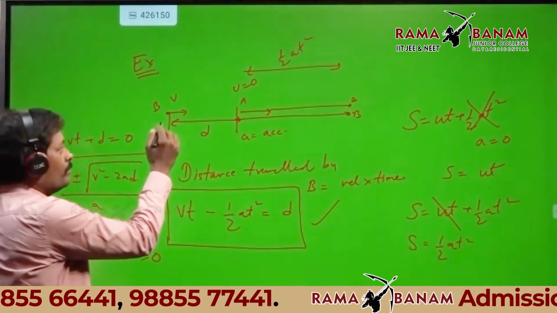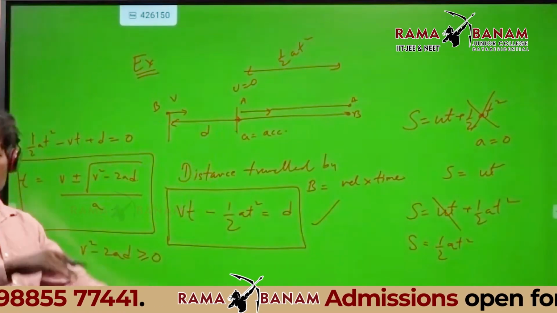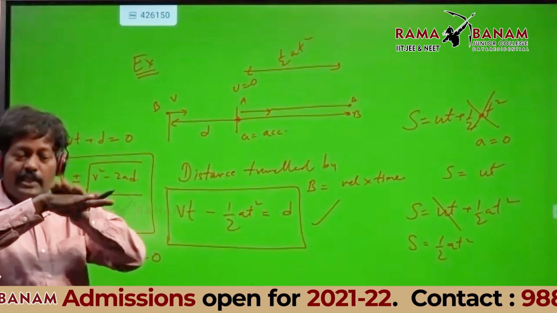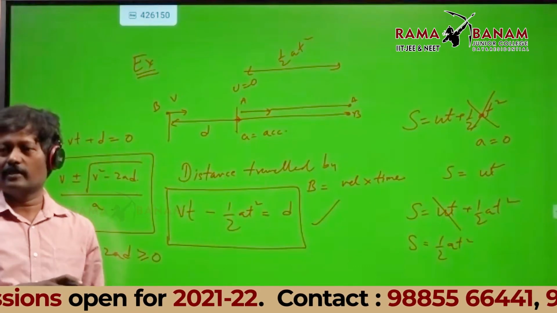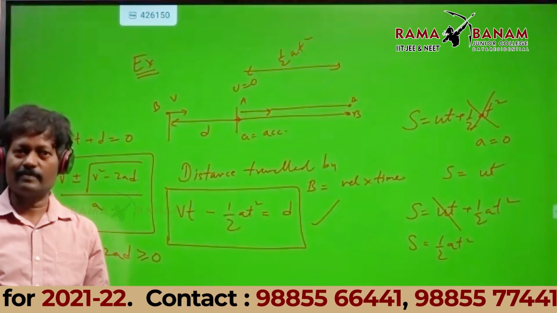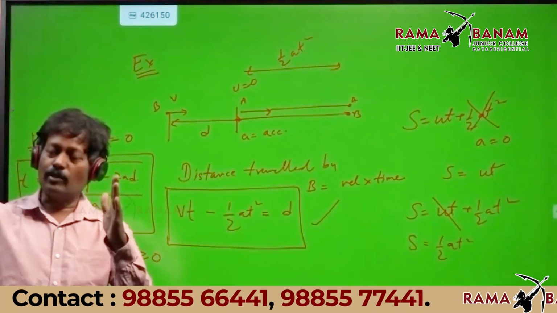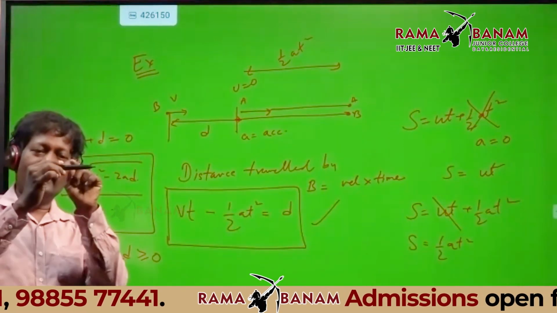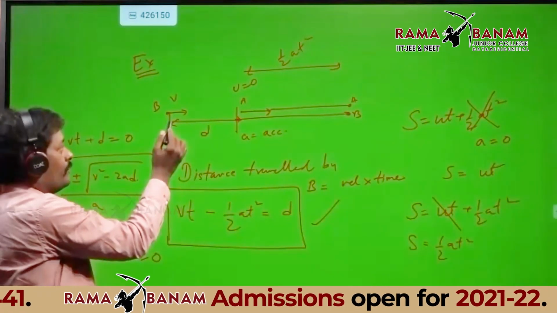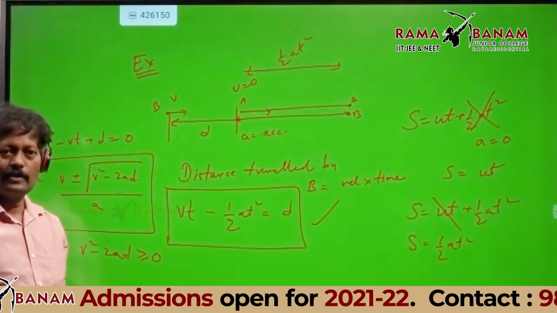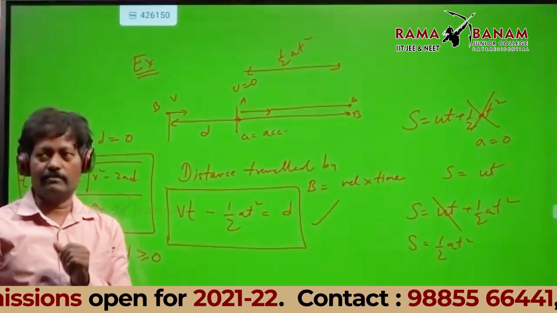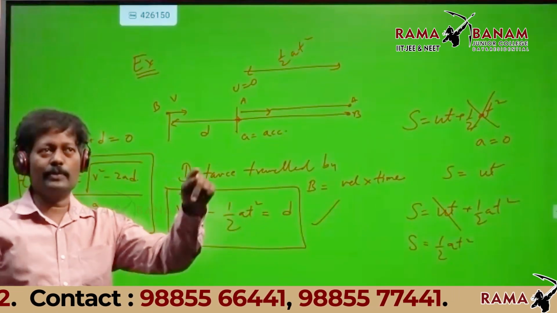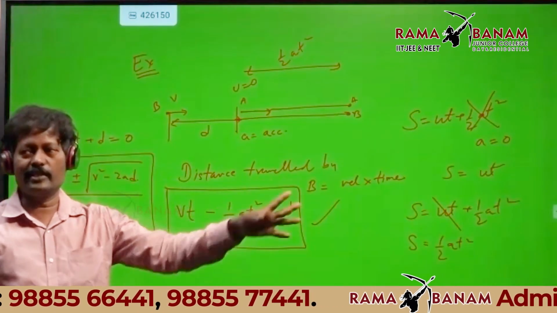Right. Now B is behind A. B is having uniform velocity, not starting from rest. That means it is already traveling and has an initial velocity of v, but it is not having acceleration. Now tell me, s equals ut plus half at square, a is 0.